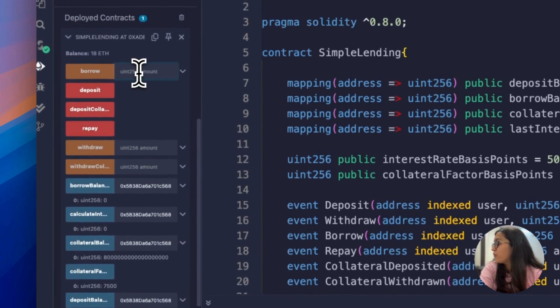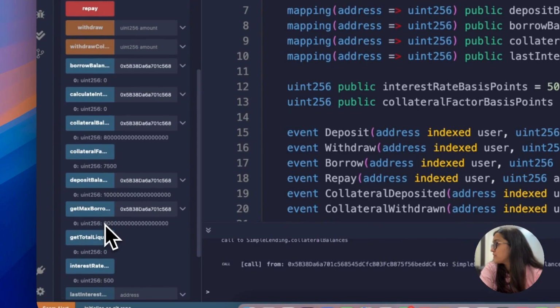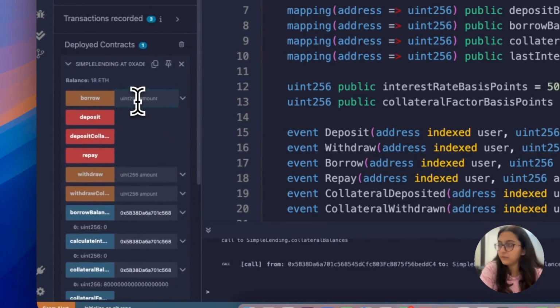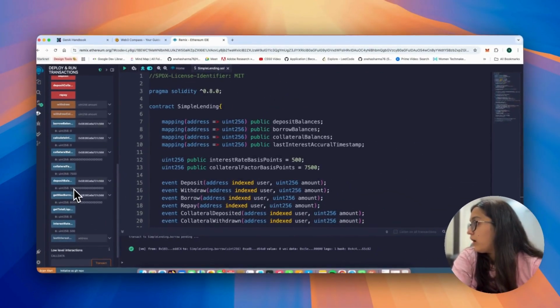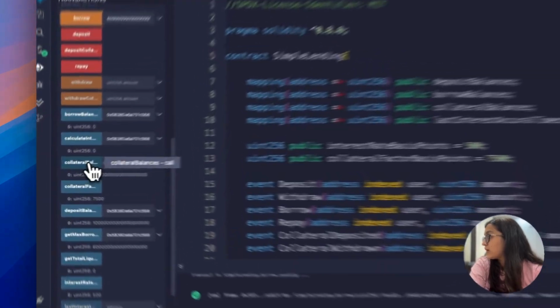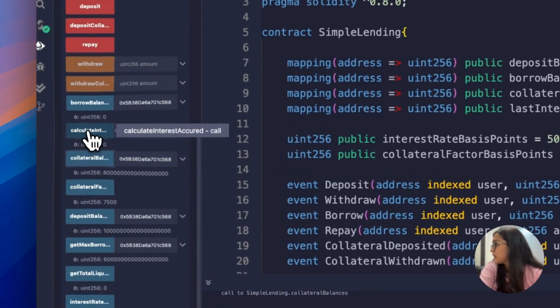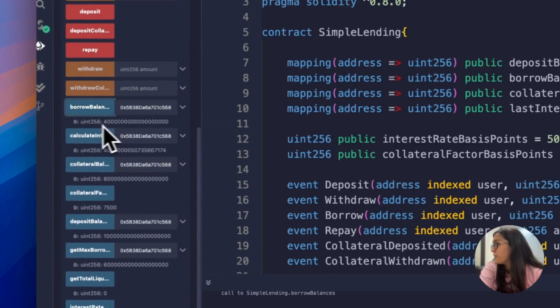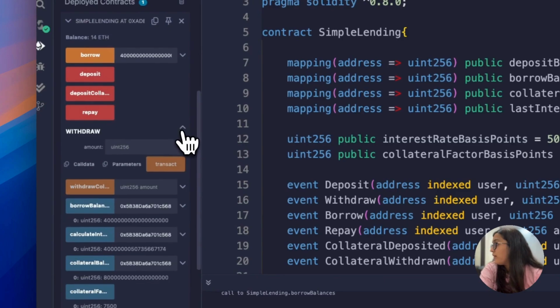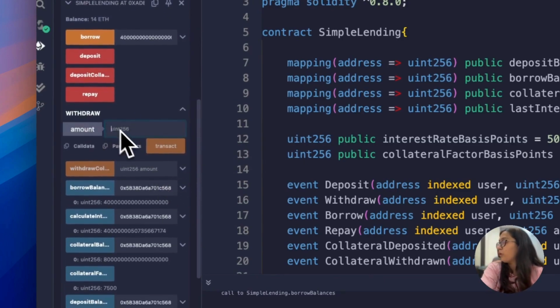Now, if I want to borrow, let me just borrow. Instead of 6 ETH, maybe I would like to borrow, because 6 is the maximum allowed amount, right? So I would say, let me just borrow 4 ETH, right? Now, can I check what is the collateral balance? Calculate interest. Okay, so with whatever timestamp the borrow balance is 4.